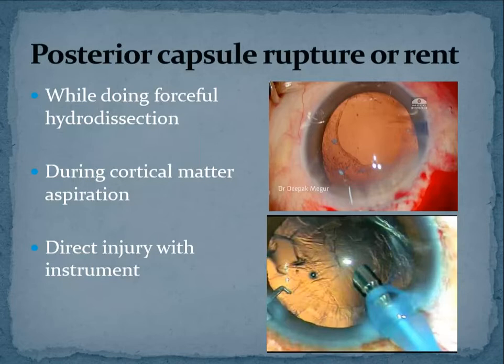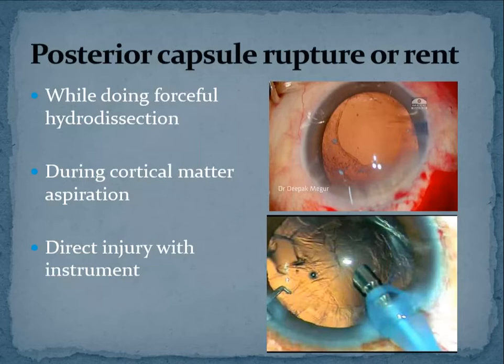The moment there is a PC rent, what will happen? Anybody? What is there behind the capsule? Very good. The next complication is your vitreous loss. Every PC rent may not be accompanied by vitreous loss. If you recognize that there is a rent the moment it has occurred, there is a possibility to prevent vitreous loss. You can immediately stop all your parameters, put an air bubble, tamponade it, and then go for a vitrectomy if at all the vitreous is bulging.